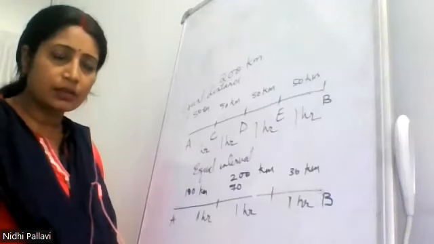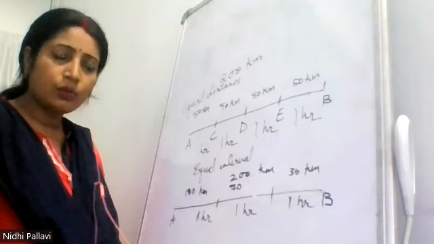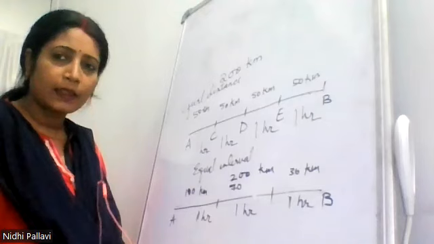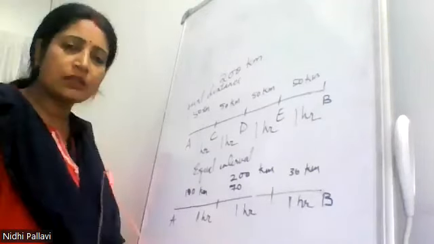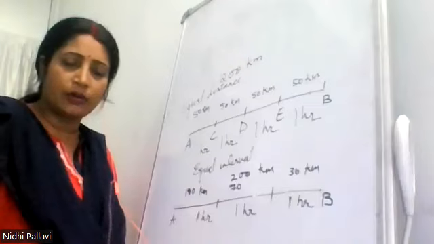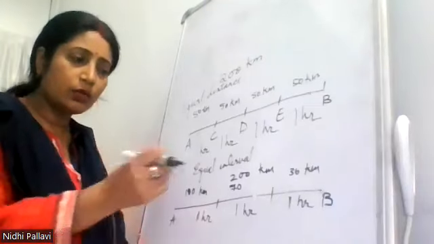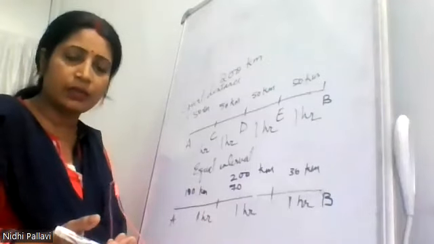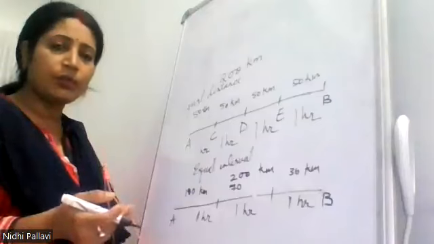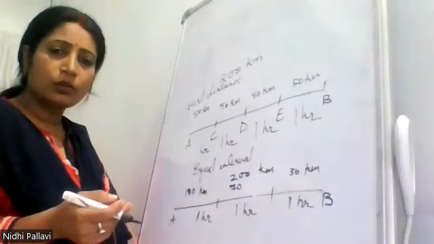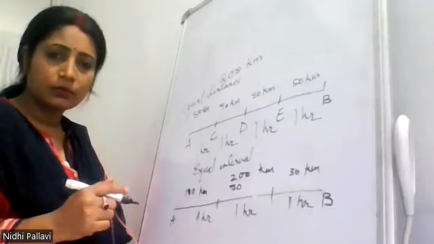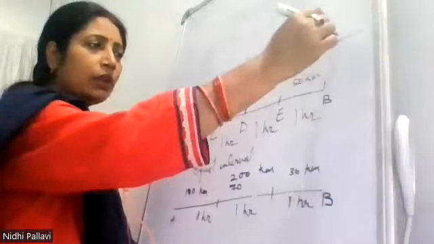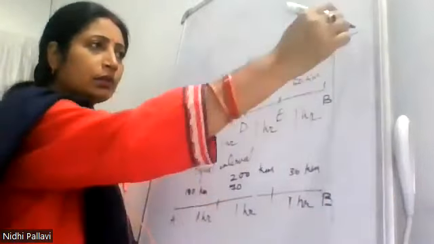But after a certain hour, you will see the distance covered is more. So when unequal distances are covered in equal intervals of time, or equal distances in unequal intervals of time, such motion is called non-uniform motion.